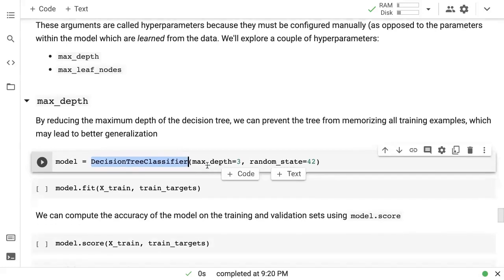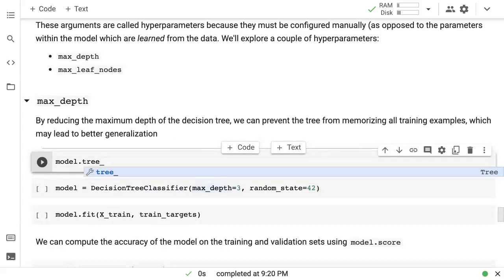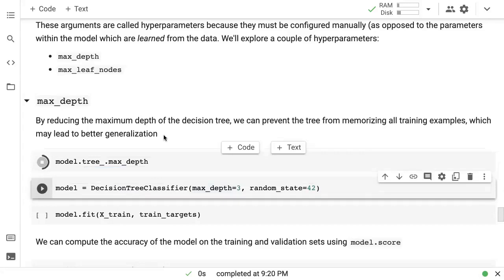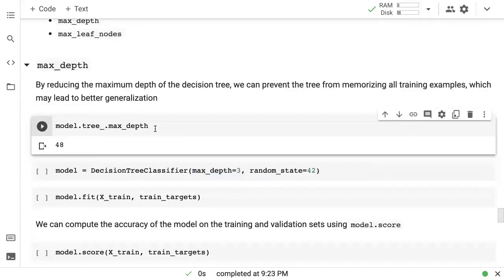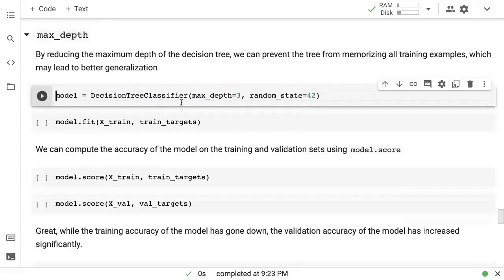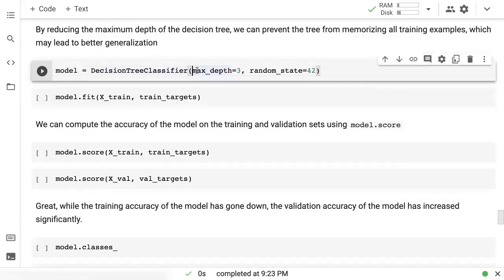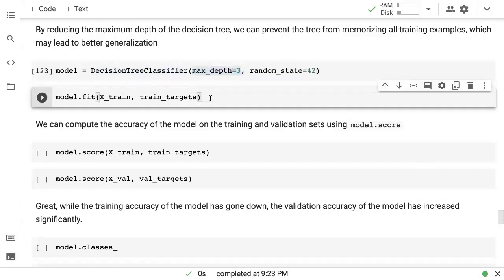So what is maximum depth? If we check the tree inside the model that we trained earlier, by calling model.tree_ and then checking max depth, we see that the decision tree went 48 levels deep. That was one of the reasons for overfitting, because it was learning every training example. So what if we did not go 48 levels deep? What if we only went 3 levels deep? Let's try and see what that will give us. Now we have put in a restriction that we do not want our decision tree to go more than 3 levels deep.